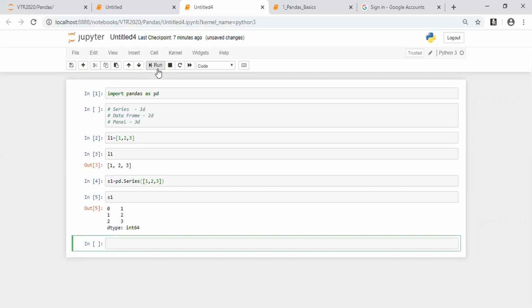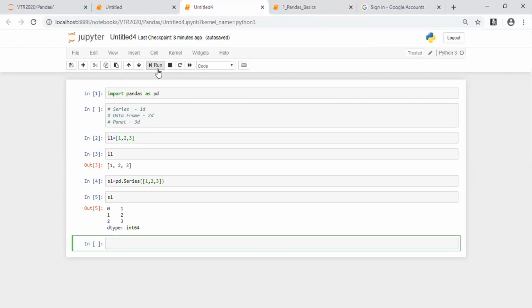What's the difference we are seeing with respect to the list and the series? We have got indexing. Very good. The observation which we have to make is the index. So we have index with respect to 0, 1, 2, like we don't have the index with respect to the list 1, 2, 3. That's the first observation what we have to make. Since we have indexing, the slicing of data, that is extracting the data, becomes very easy for us.